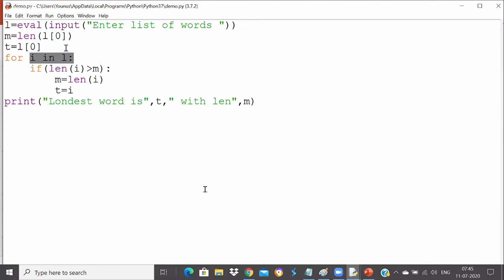So for I in L, it copies the first element in I from that list, and it checks whether the length of I is greater than M or not. If the length of I is greater than M, meaning the length of any element in the list is greater than the maximum length we have, then I'm storing that new length, and T is equal to I, which copies the word, Narendra, which word got the maximum length. If I don't store it, then it is difficult to print.